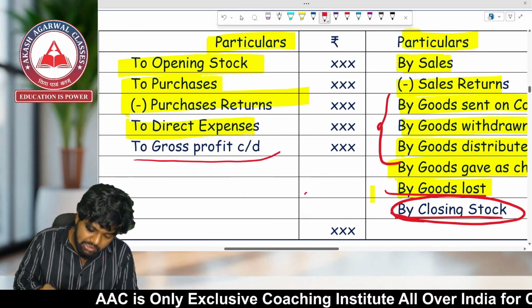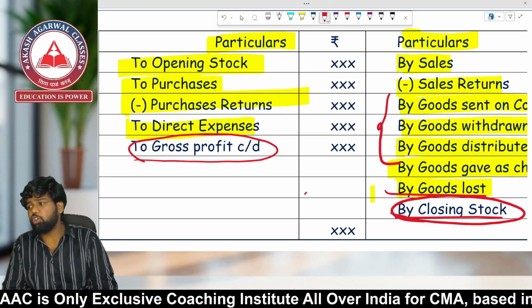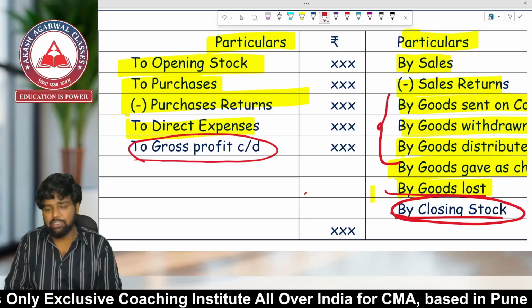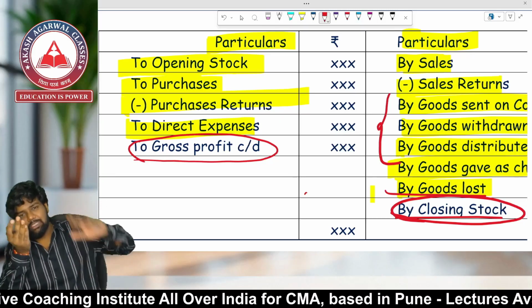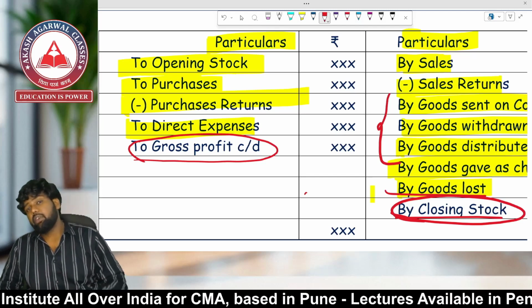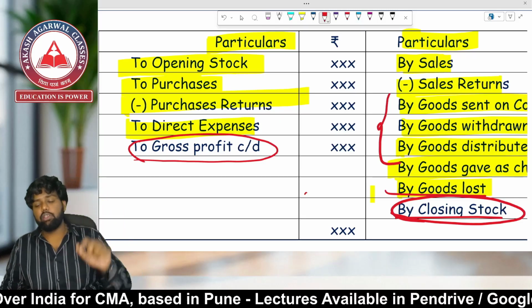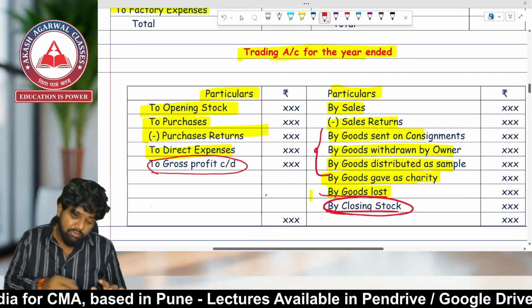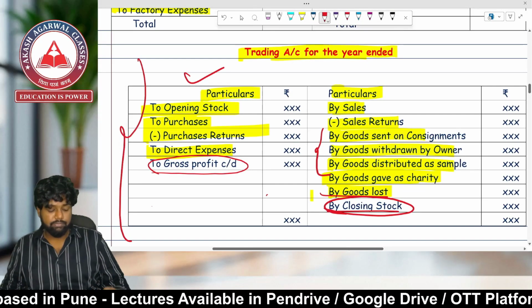You will be finding out the gross profit or gross loss as which figure? Balancing figure. If the direct incomes are greater and expenses are less, you will have which profit? Gross profit. But if expenses are greater and incomes are less, you will have gross loss. So here we are done with one more format, the trading account. Let's go ahead.